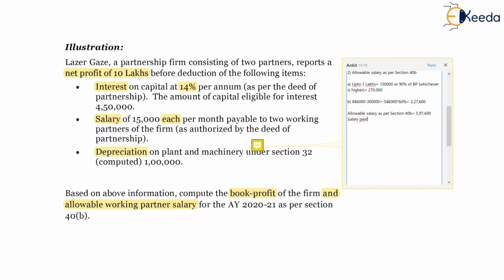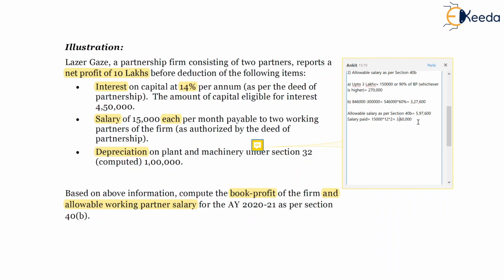So the salary paid is 15,000 into 12 months into 2 partners, which is 30,000 into 12, which is nothing but 3,60,000.